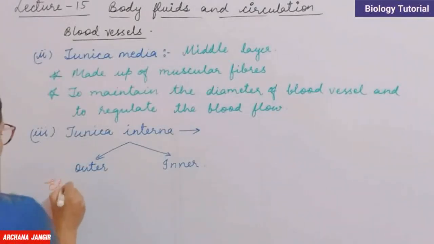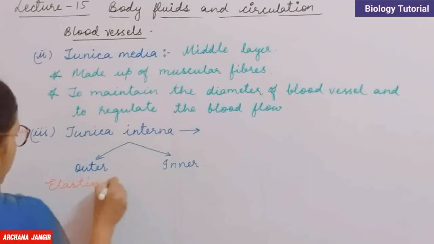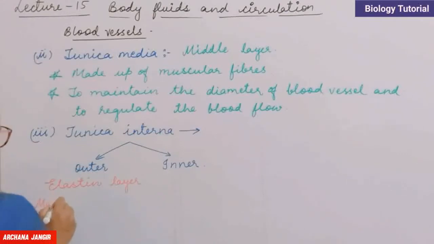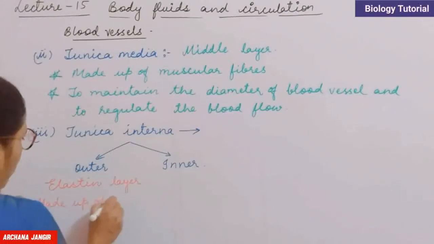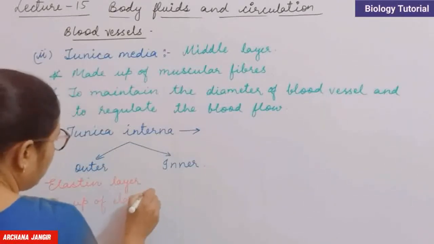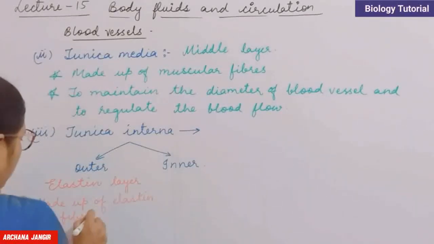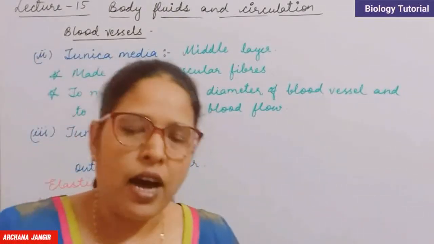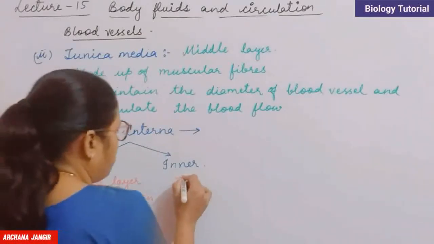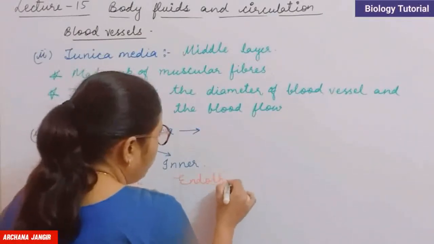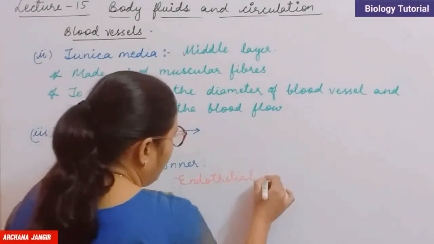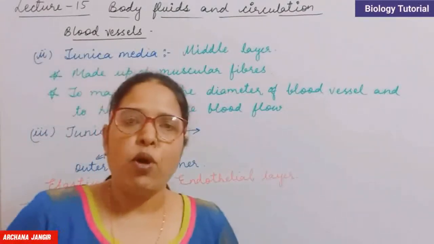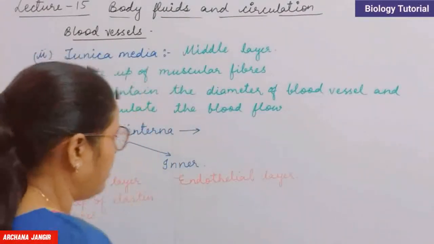Clear? So this is the elastin layer because it is made up of elastin fibers. That's why it is called the elastin layer. And the inner tunica interna is called the endothelium or endothelial layer.